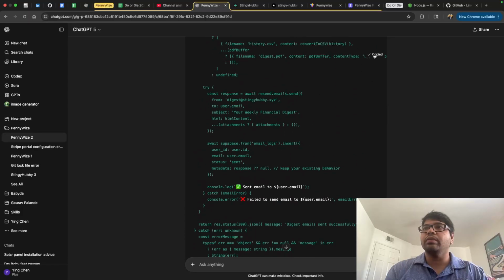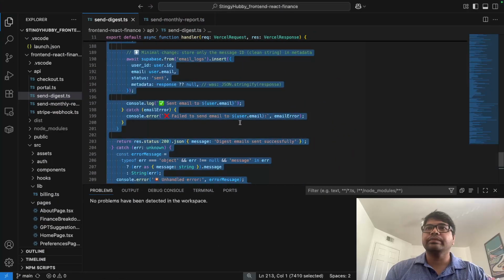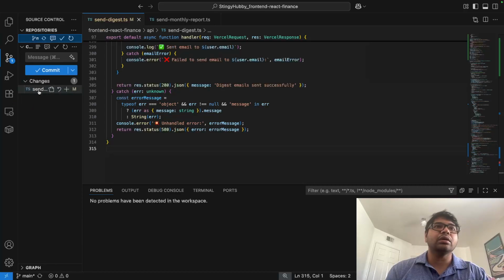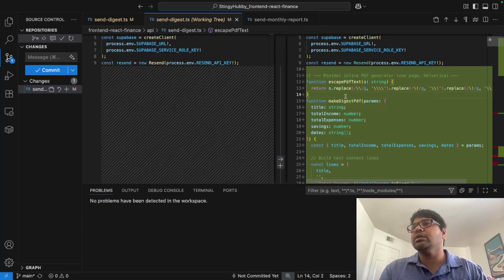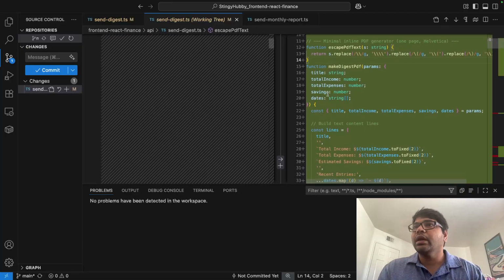So I'm going to copy this, go back and paste it here. So it definitely triggers an update on the send digest. Let's look at this. This is the escape PDF text. This function is specific to escaping the PDF. Make digest PDF is another function.